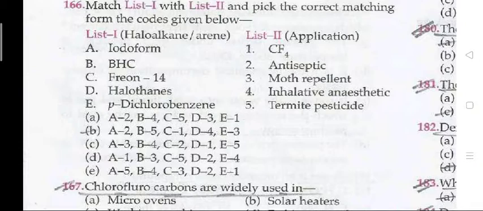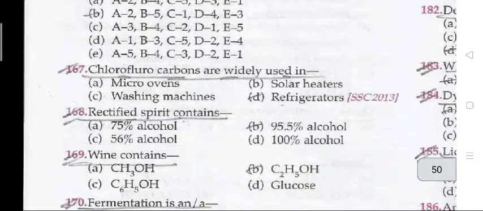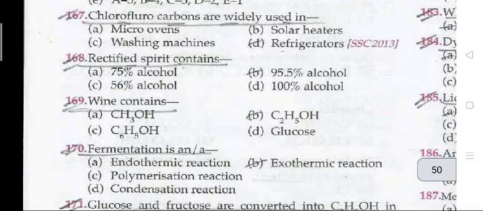Halogenated inhalative anesthetics, and p-dichlorobenzene is the moth repellent. Next question, 167: Chlorofluorocarbons are widely used in refrigerants. Next question, 168: Rectified spirit contains 95% alcohol.